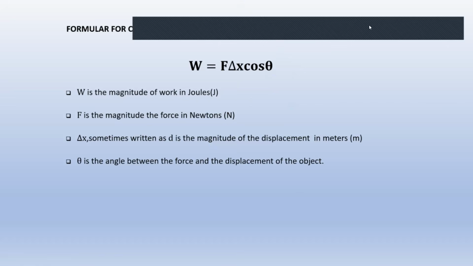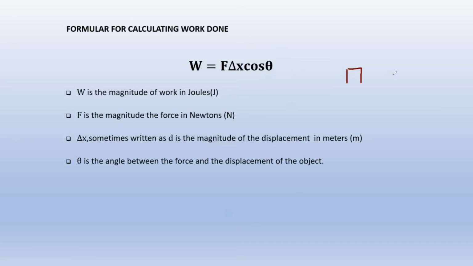That's what theta is. The angle between the force vector and the displacement vector. What do I mean? Say for an example, you've got an object right there, and there's a force acting on the object, and the object is moving in the same direction as the force. Theta is the angle between the force, which is this one, and the displacement of the object, which is this one.